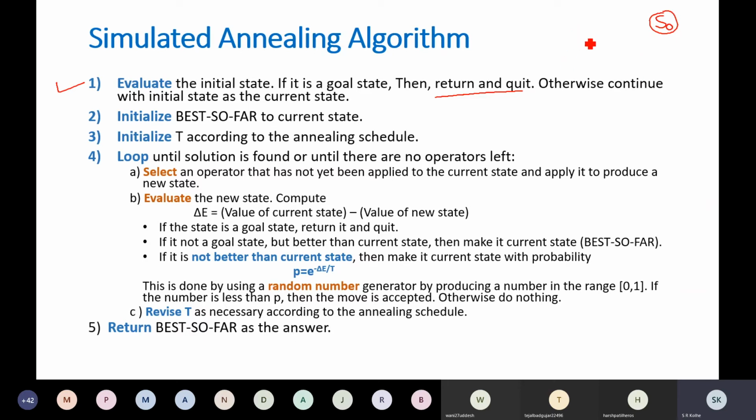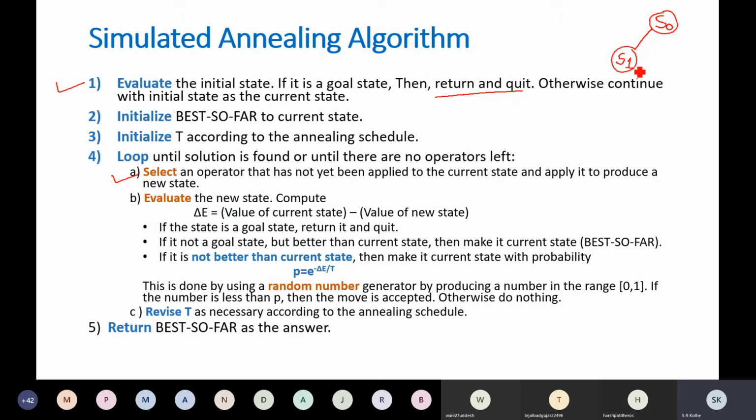Initialize T according to the annealing schedule. The annealing schedule is problem dependent, as we have seen. Some formula or differential equation will be used for this purpose, and you are going to change the value of T accordingly. Then you will have to repeat until a solution is found or no operators are left, as usual. Now what are we going to repeat? Select an operator that has not been applied to the current state, apply it and produce a new state. So one operator I have selected and that has produced another state.